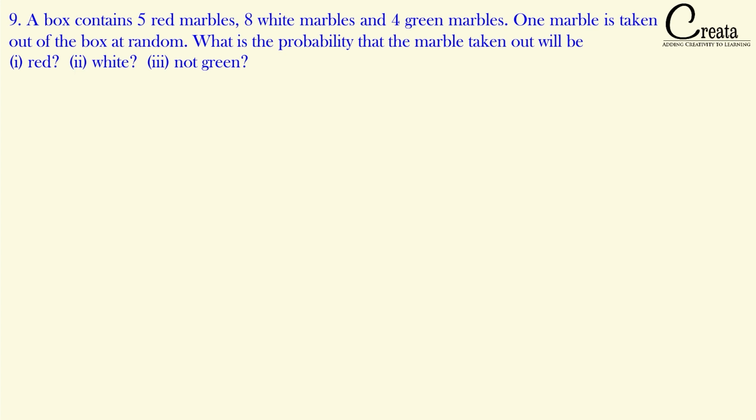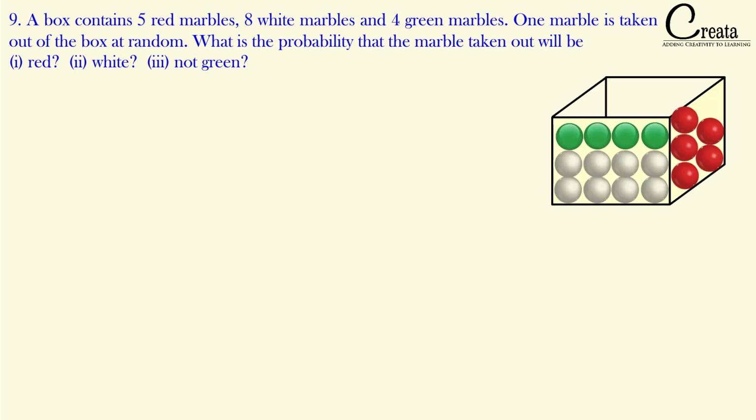Firstly, let's observe the question. In the question, a box is given and the box is having some marbles. It is having 5 red marbles, 8 white marbles and 4 green marbles. And one marble is taken out of the box at random, and we have to calculate the probability that the taken out marble is either red, either white or either not green. Just focus here, the word not green is given. So the question framer slightly wants to trick the question. Let's see how we can approach all the 3 parts.